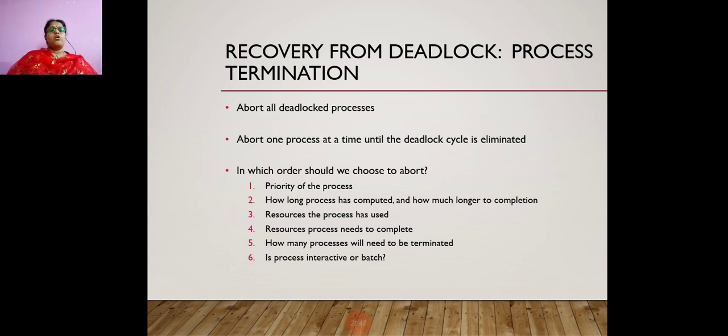So all these things have to be taken into account, and you select one of the processes and abort it, and again check whether the deadlock has occurred or not. Detection and again termination, and the cycle will go on until the deadlock cycle is eliminated. Abort one process at a time until the deadlock cycle is eliminated.